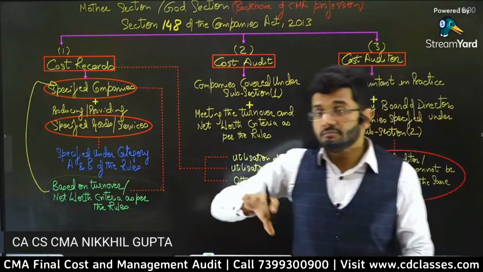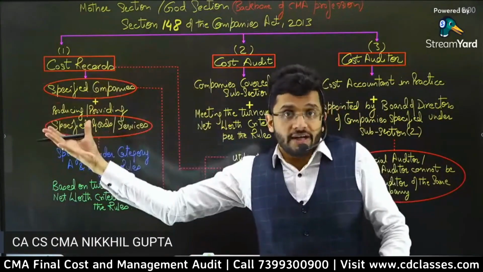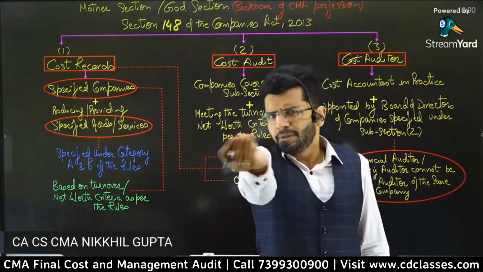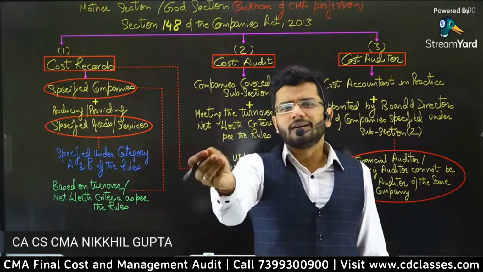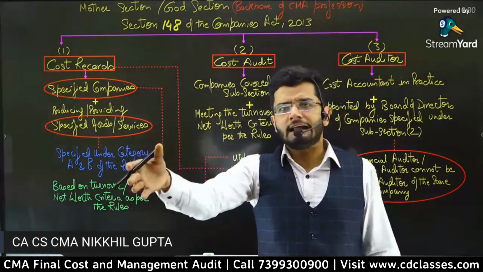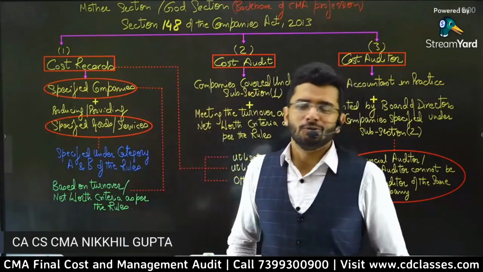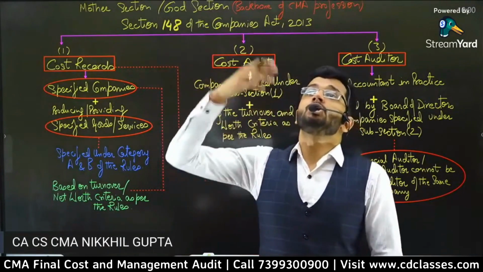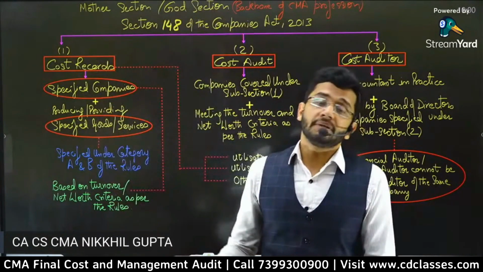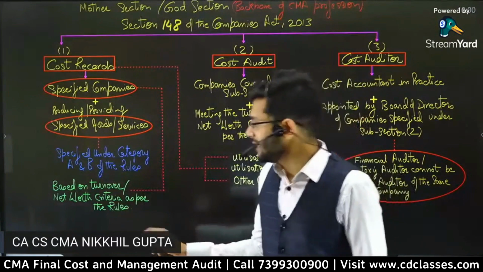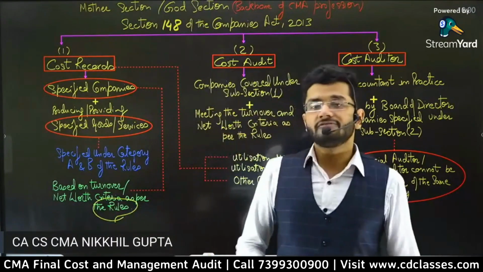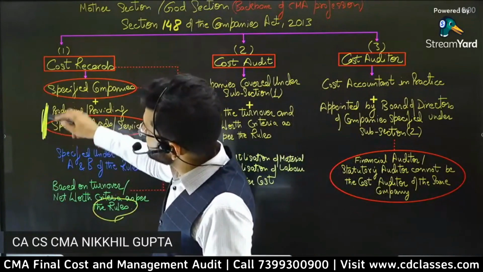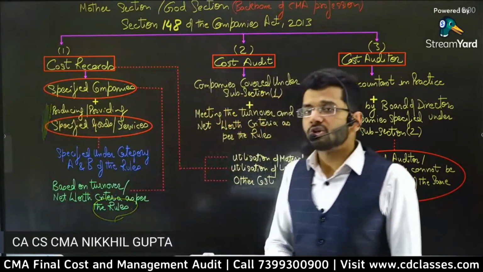Okay, sir, got it. So if your turnover is huge, then you are required to prepare your cost records. Absolutely, guys. Small companies who have minuscule turnover, 1 crore, 2 crore, 50 lakh, 10 lakh, they are not required to prepare their cost records. It is only applicable to big, huge companies, giants. So what are the turnover limits? Guys, we are going to study the turnover limits in chapter number 2, in the chapter of the rules.